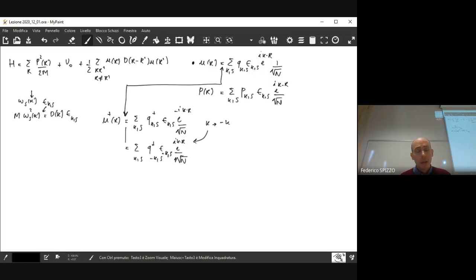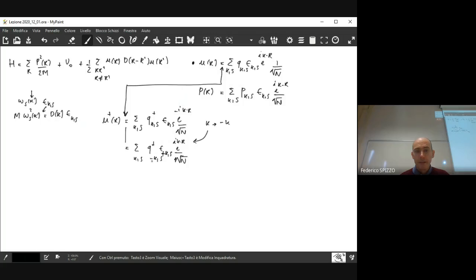If you remember, the problem that was solved using the dynamical matrix is even. So if you have E of minus k, that is equal to E of plus k. So in this case, I may write here plus k, because minus k and plus k in this situation give you exactly the same vector.